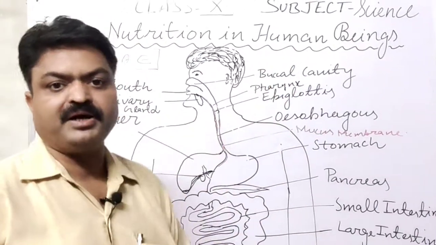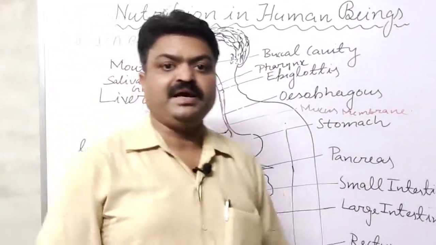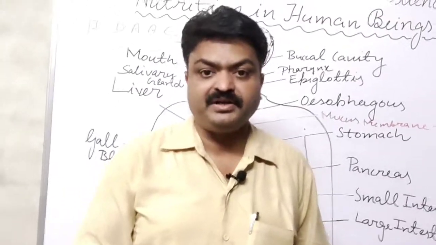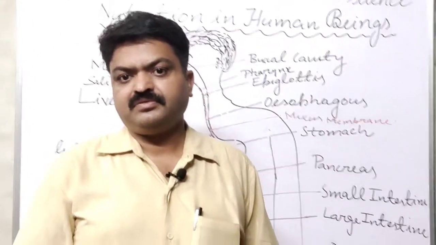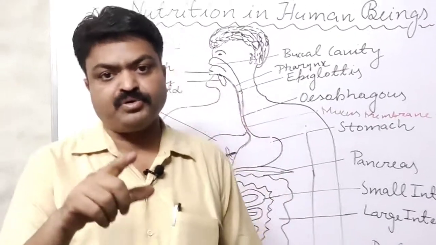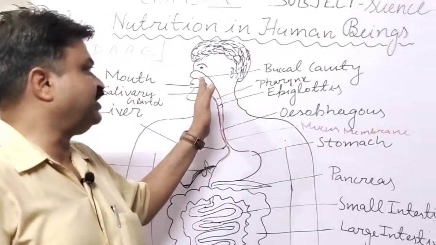And what is it? It is the buccal cavity. In the buccal cavity, some food items, like the starch that is found inside rice and potato, are digested inside the buccal cavity.